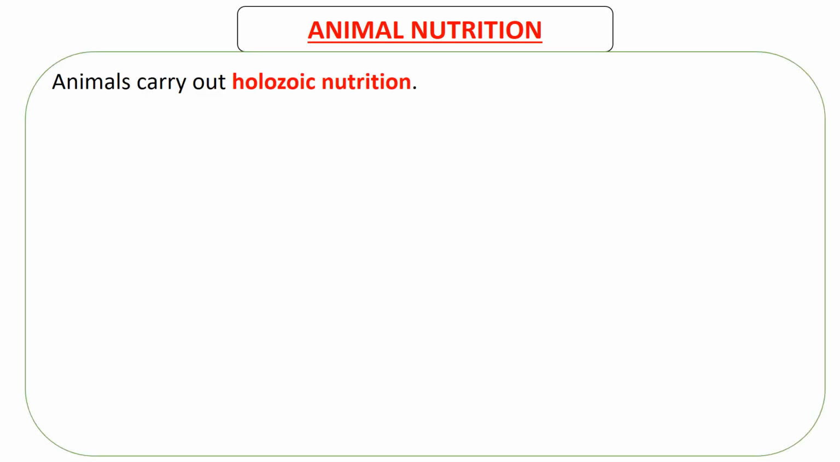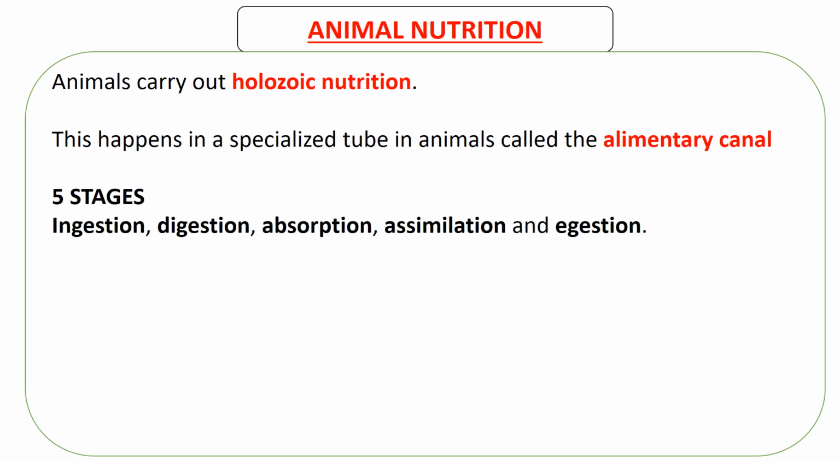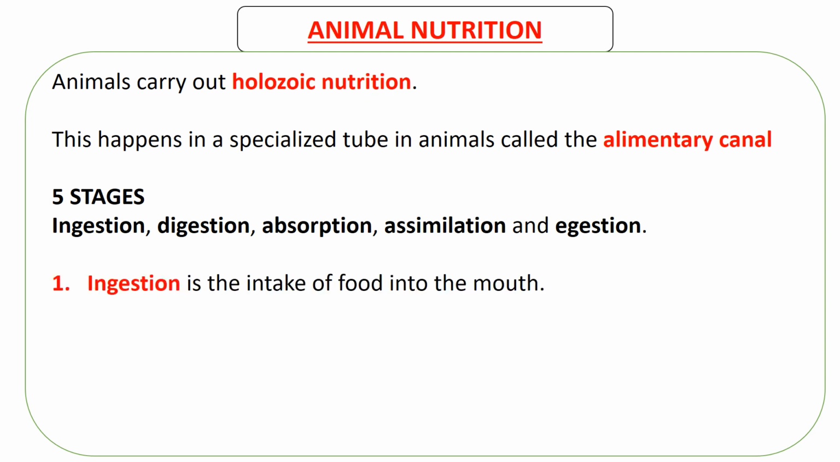So animal nutrition, animals carry out what is called holozoic nutrition, which I introduced when we were discussing introduction to nutrition. In animals, this nutrition occurs in a special tube called the alimentary canal. It is made of 5 stages, which are ingestion, digestion, absorption, assimilation, and egestion. All these we discussed, but just to help you remember, let's go through what each is. So what is ingestion? Ingestion is just the intake of food into the mouth. You put food in your mouth, that is ingestion.